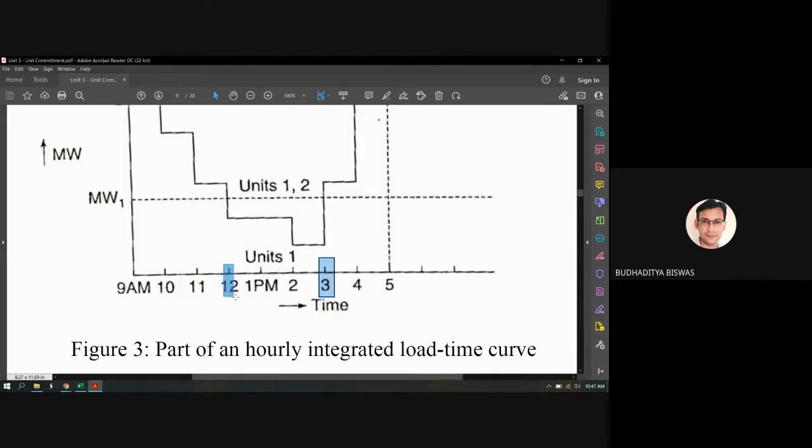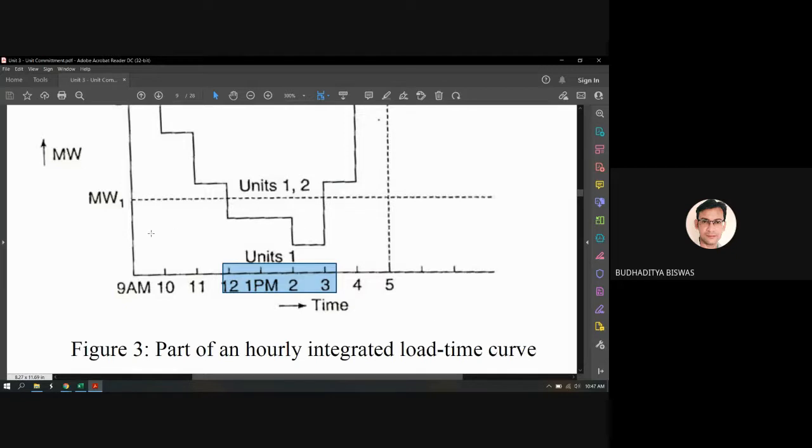The time difference is 3 hours, and the H time of unit 2 is also 3 hours. So if we let unit 2 shut down after 12 p.m., it is not economical, because after 3 hours we again need to commit unit 2 to generate the electricity. That's why we should put unit 2 in the banking mode after 12 p.m.